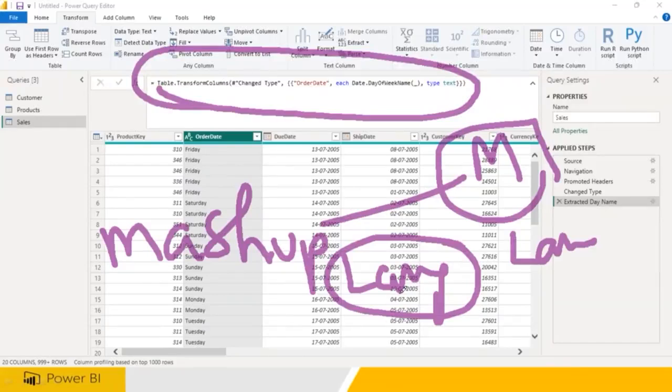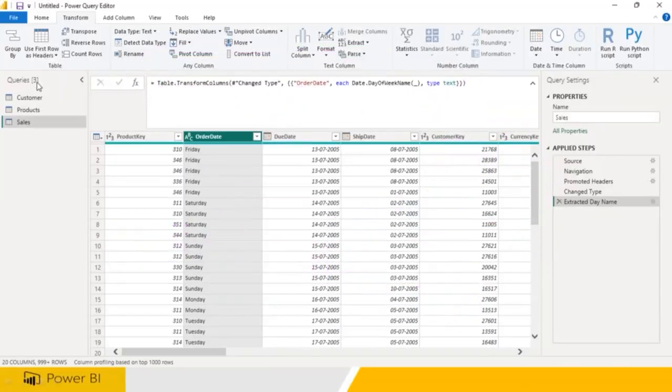We are not going to be writing this language, but if you wanted to write code, you should know what is a table, what is a dot, what is a hash, what is a double quote, what are double brackets. You'll go mad. You don't know what to do. So we are not worried about all these things. Automatically, M language is being prepared internally. Clear?